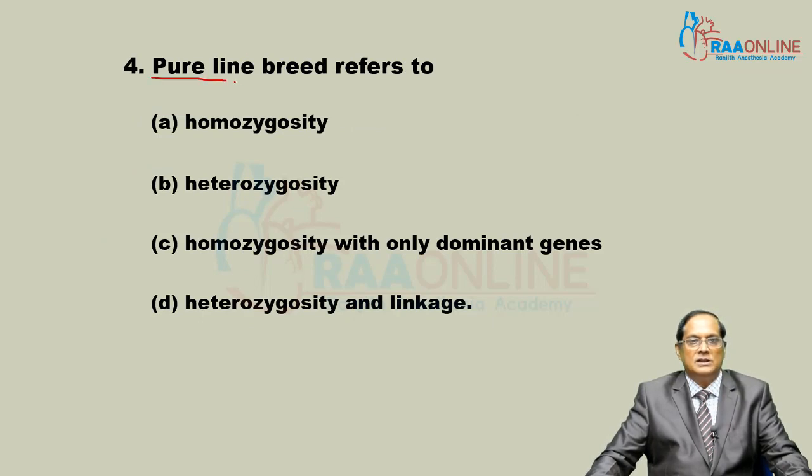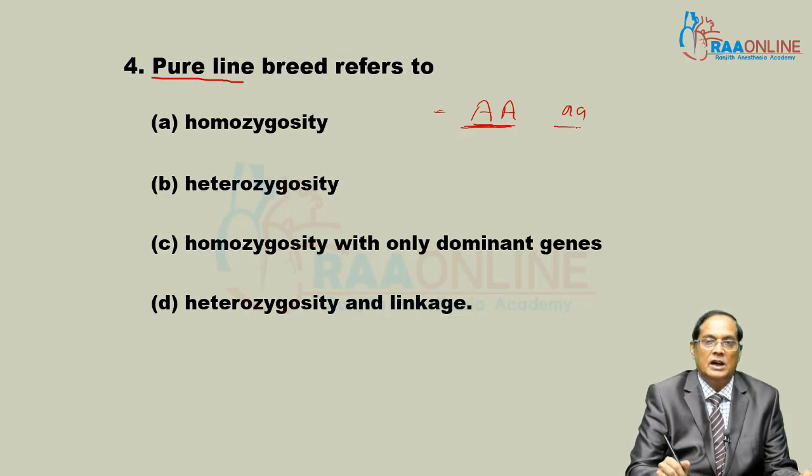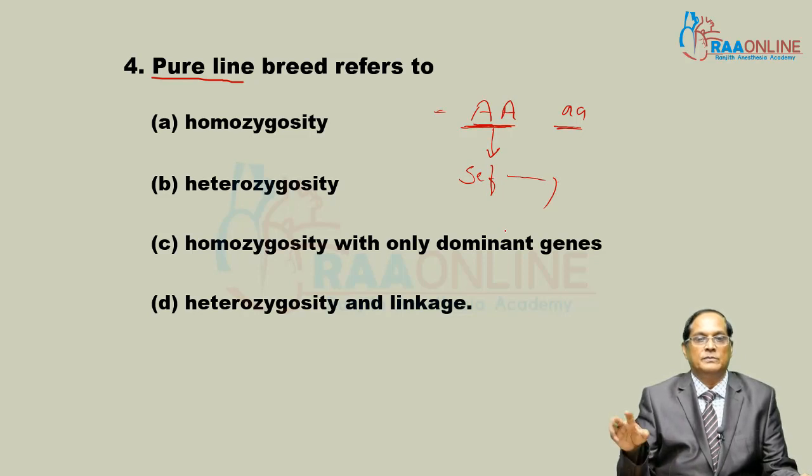Pure line means homozygosity. What is homozygosity? That is, if a trait is controlled by identical genes, either AA or small aa. These are the factors or alleles. If a trait is controlled by two identical alleles in an organism and it is selfed, it produces the same type of individual, that is pure line.